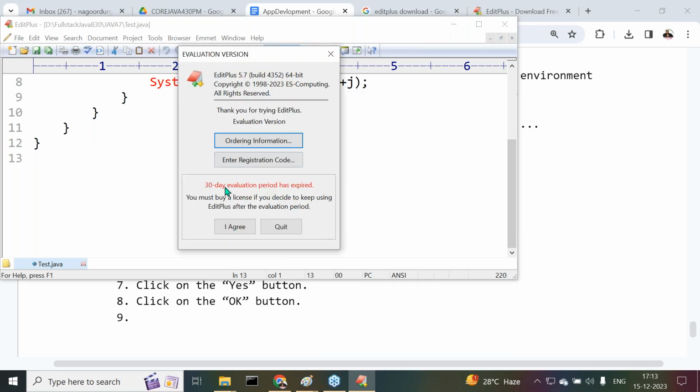If I click on this trial, it is giving a 30-day evaluation period. But of course, in my system the 30-day evaluation period has already expired. I'm using the same Edit Plus for almost the last 15 years. In the very first month itself it might have been completed, but still I'm using this Edit Plus. How am I using it till now?